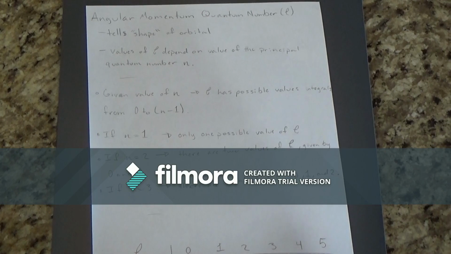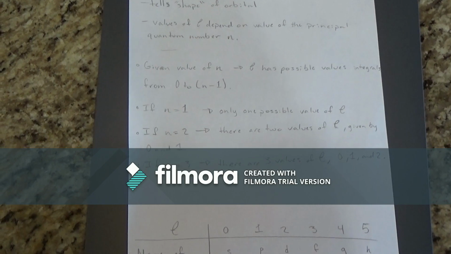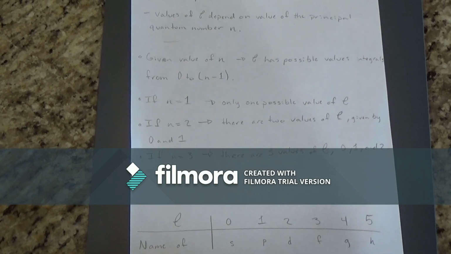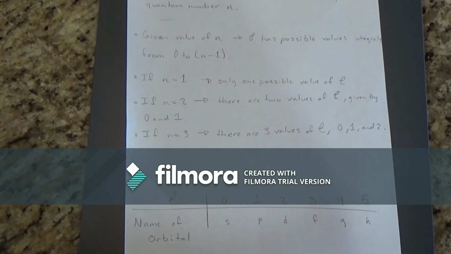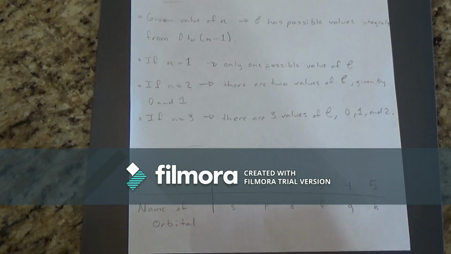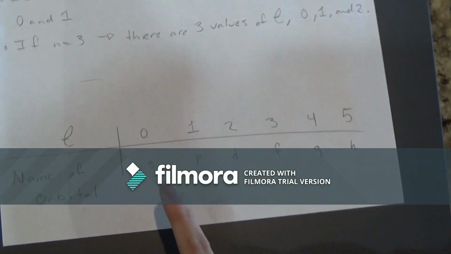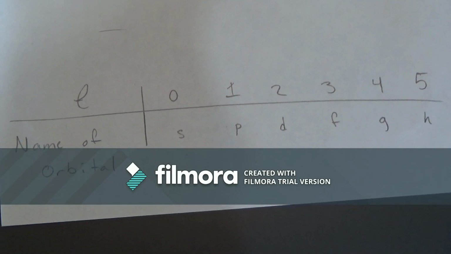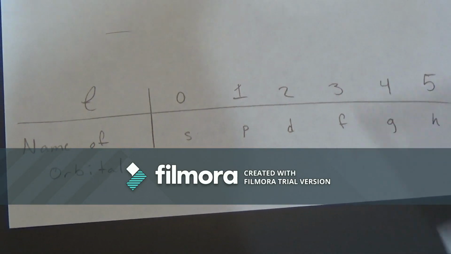If n is equal to 1, only one possible value of the angular momentum quantum number is there. And if n is equal to 2, then there are two values of the angular momentum quantum number, given by the numbers 0 and 1. And if n is equal to 3, then there are three values of the angular momentum quantum number, which is 0, 1, and 2. And here is a chart naming the orbitals and the integral values that are given to each orbital. So s has 0, p has 1, d has 2, f has 3, g has 4, and h has 5 integral values.